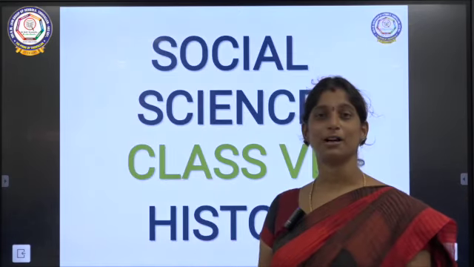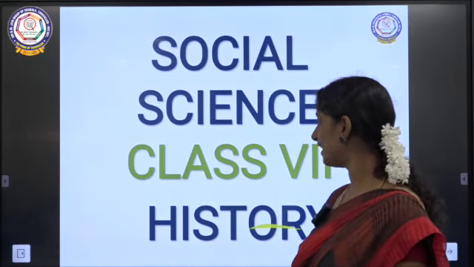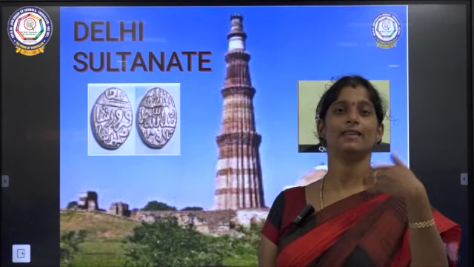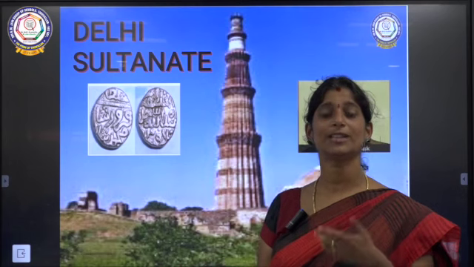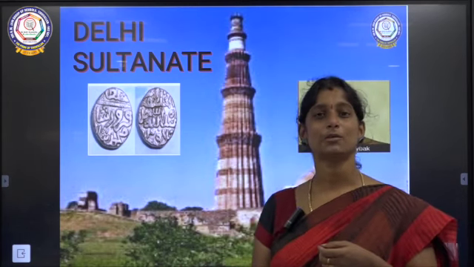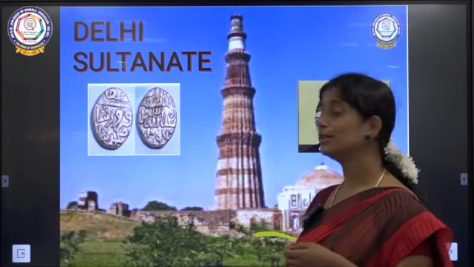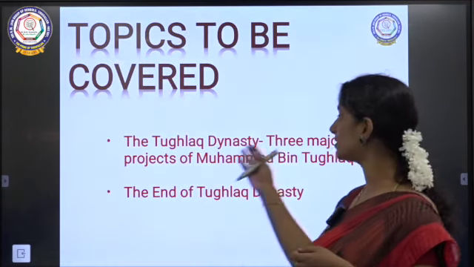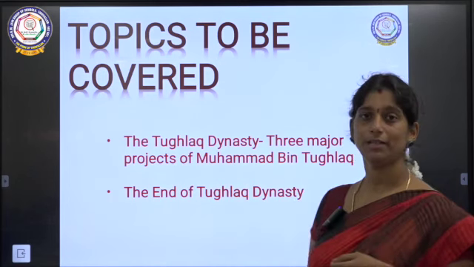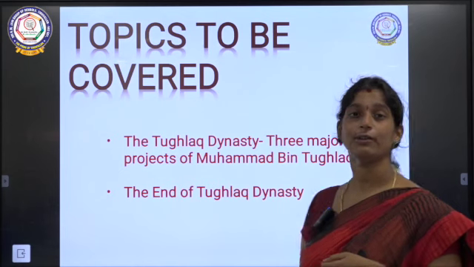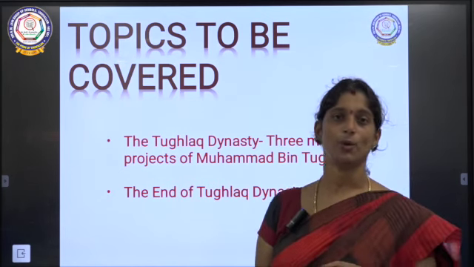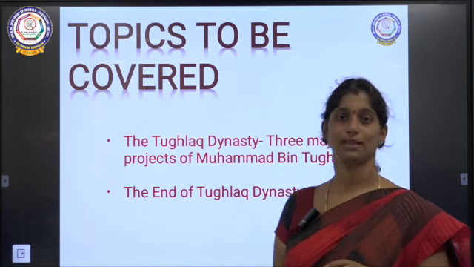We've been seeing about Delhi Sultanate in our previous sessions, right? So we've seen about Mamluk Dynasty, then Khalji Dynasty, and now we've started with Tughlaq Dynasty. Yes? So in Tughlaq Dynasty, we've seen about Muhammad bin Tughlaq. So today what we are going to see? We are just going to see about the three major projects of Muhammad bin Tughlaq and then the end of Tughlaq Dynasty. So how this Tughlaq Dynasty came to an end. So we are going to see about that today.